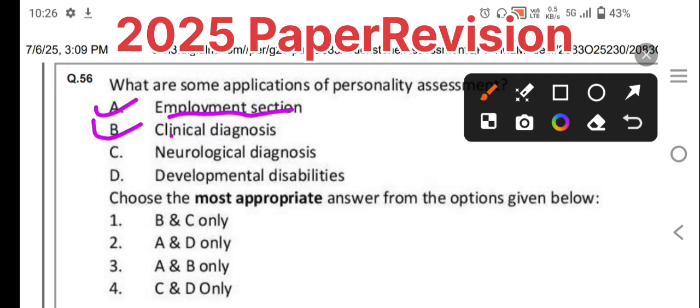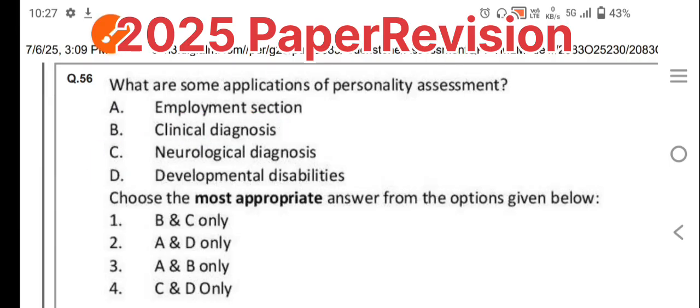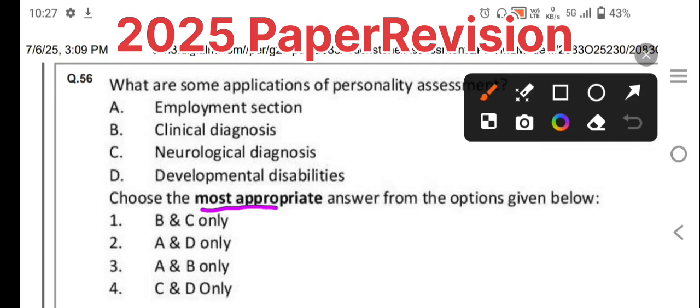And clinical diagnosis, which is very important for assessing various psychological disorders and personality-related issues. Neurological diagnosis and developmental disabilities also come in.